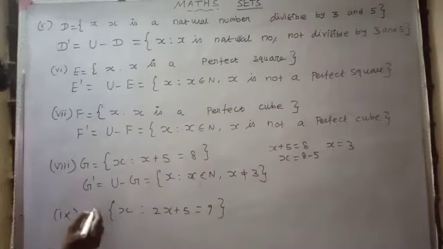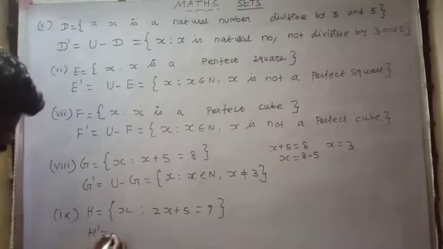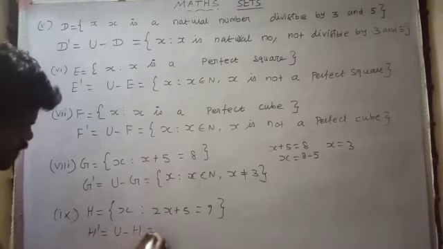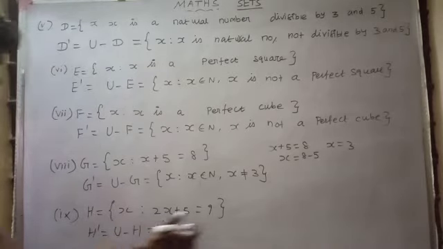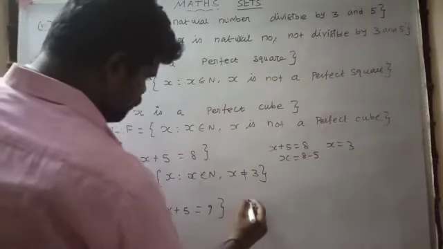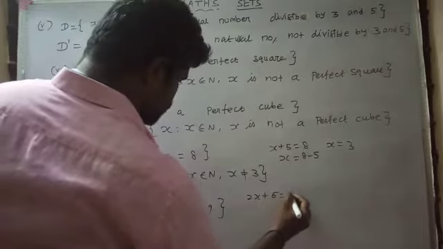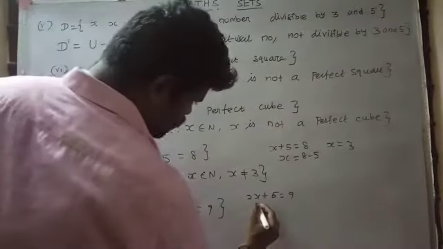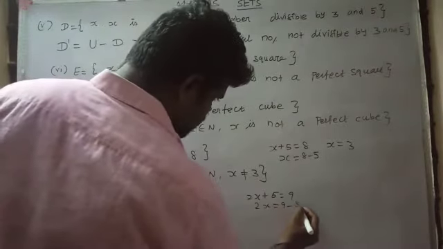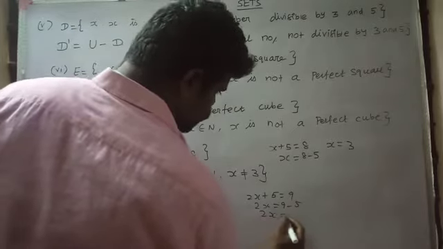And H. Let the set H be given, and we want to find H dash, equal to U minus H. We want to simplify this value: 2x plus 5 equal to 9. Therefore, 2x is equal to 9 minus 5, 2x equal to 4.